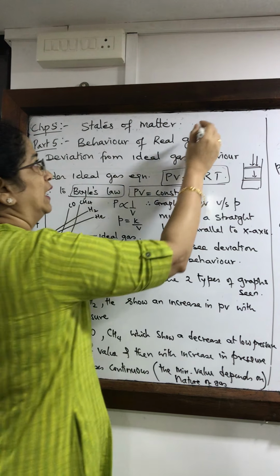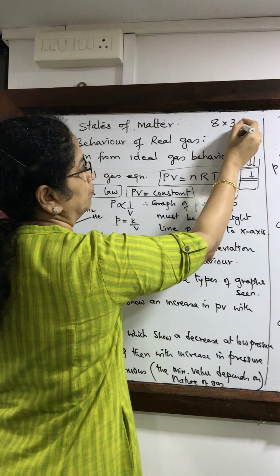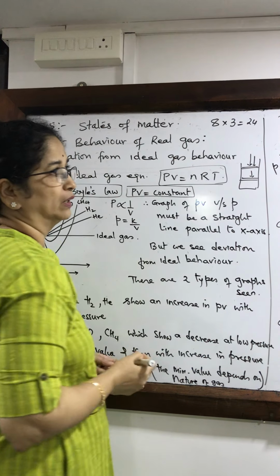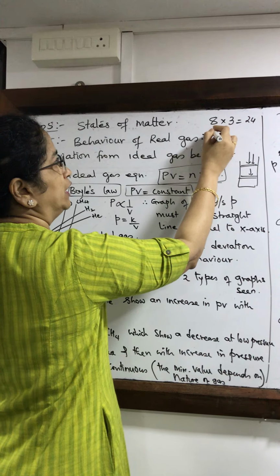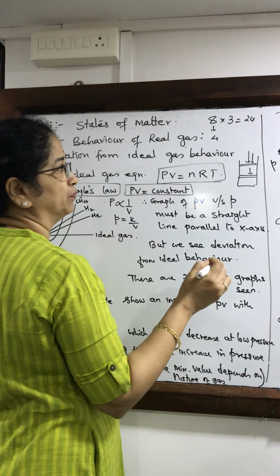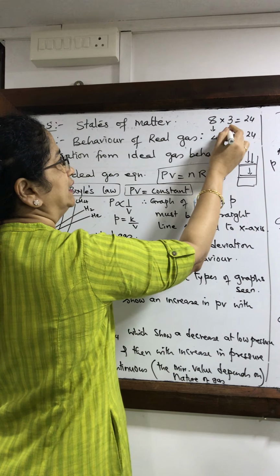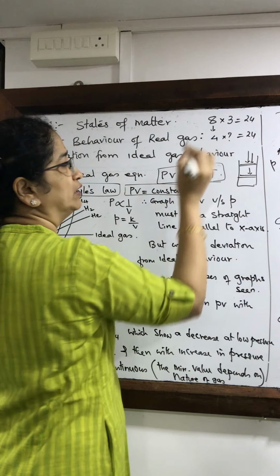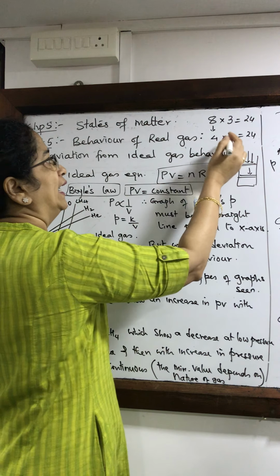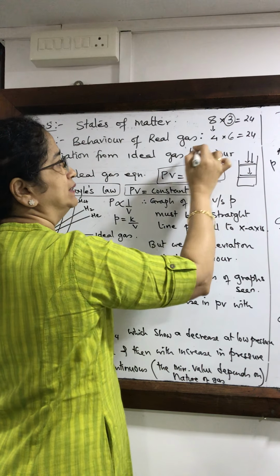It is like having 8 into 3, that is 24. But now let me reduce this value of 8 and bring it down to 4. If I have to keep this product constant, then the second quantity with which I multiply 4 has to increase, has to be more than 3, and that becomes 6.